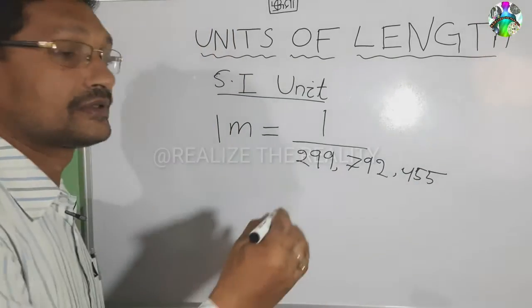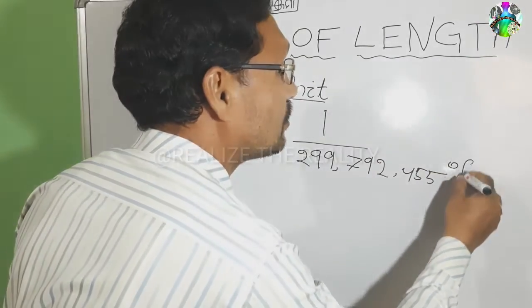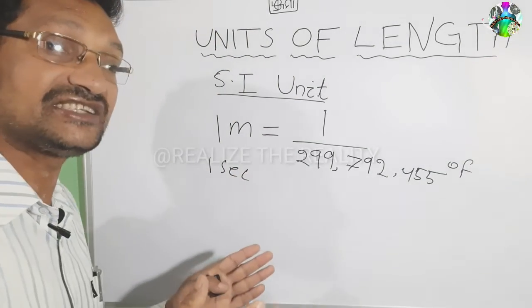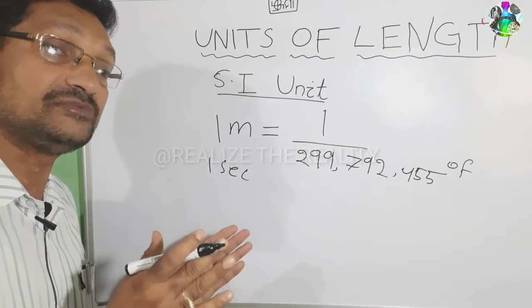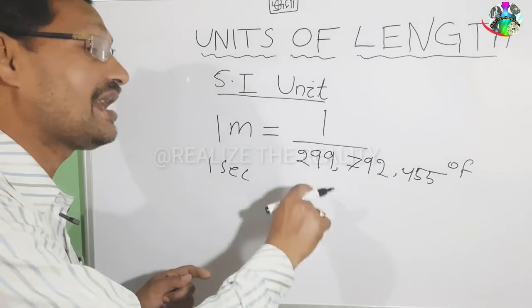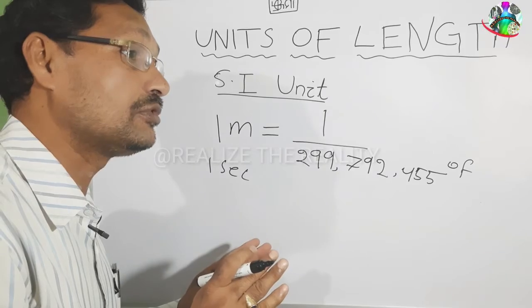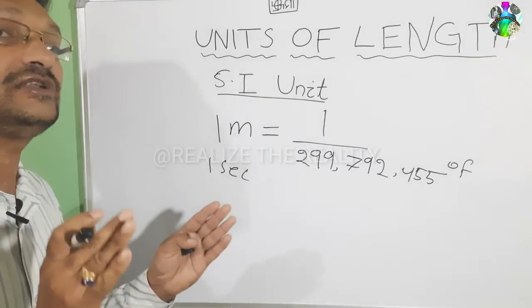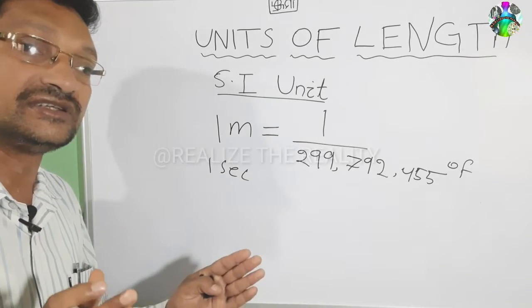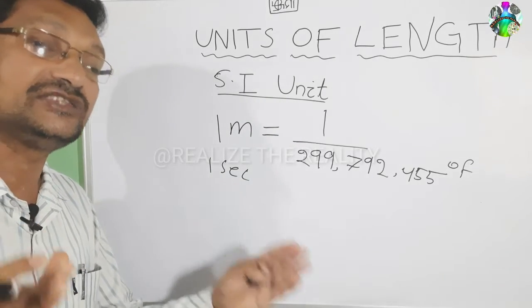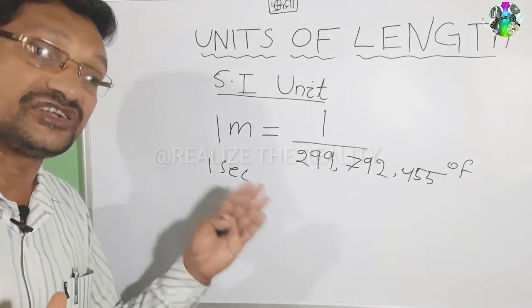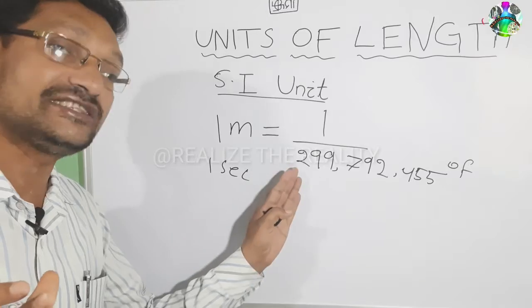299,792,458 of 1 second. In 1 second, light travels 3 into 10 to the 8 meter. So in 1 by 299,792,458 of 1 second, the distance it travels is now considered 1 meter. This is 1 meter. That is why don't be confused. What is the length of 1 meter? We understand 1 meter length is this much.